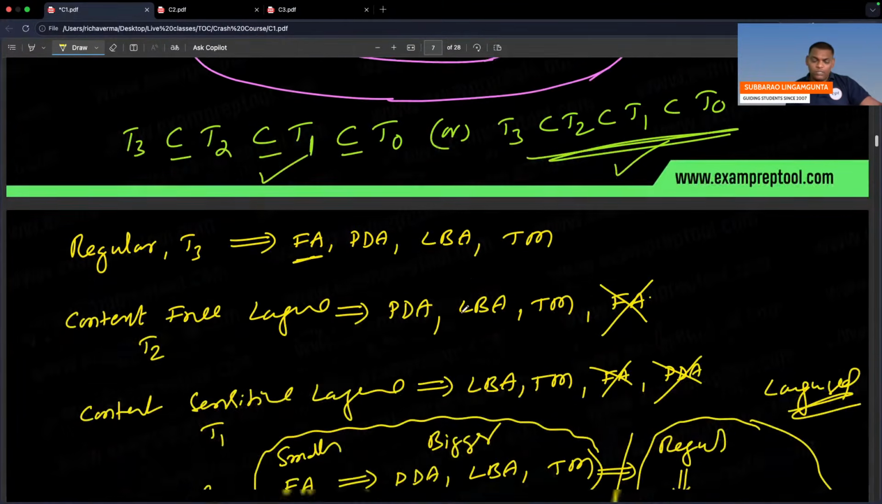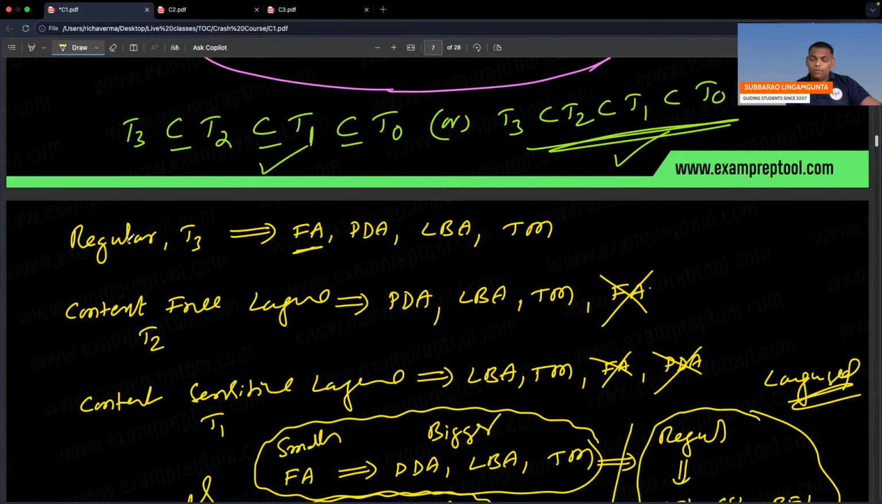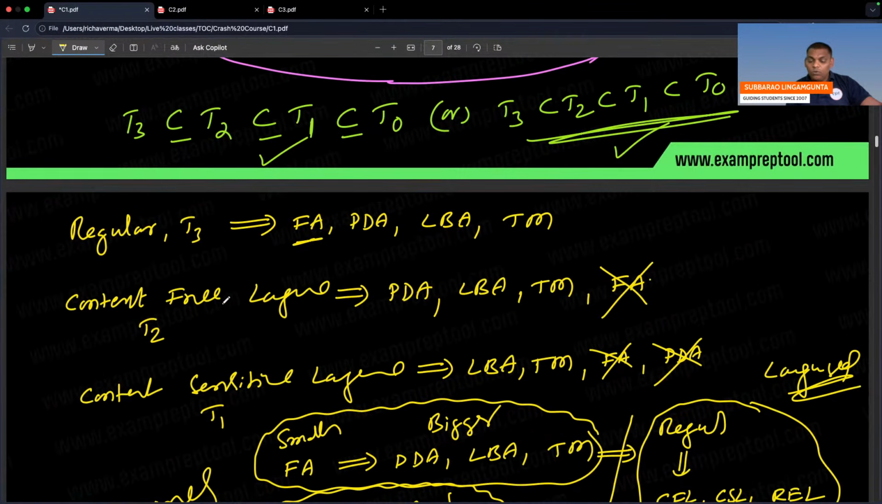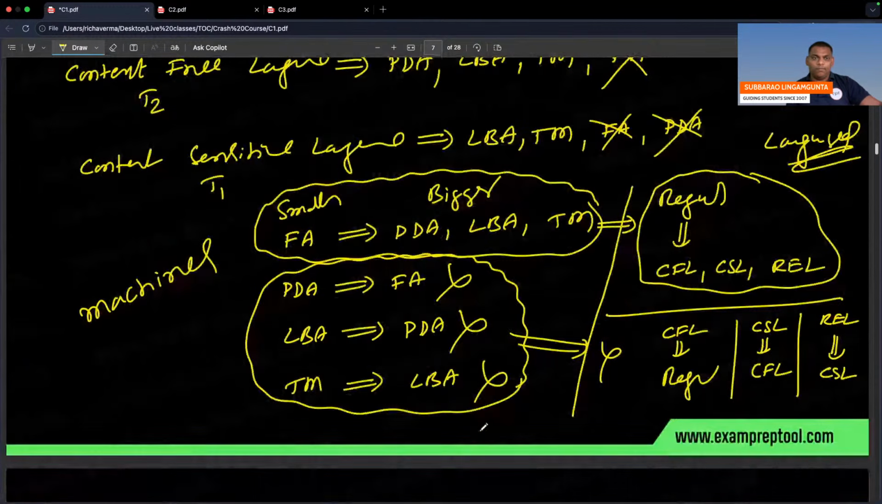See this. Regular means finite automata can accept, PDA, LBA, Turing machine. Smaller one will be accepted by every machine, small machine also, bigger also. But see this one, bigger language cannot be accepted by smaller machine, finite automata. Same thing I said.